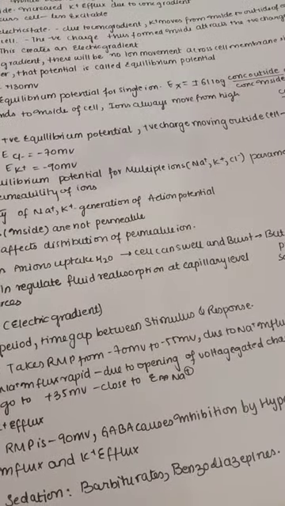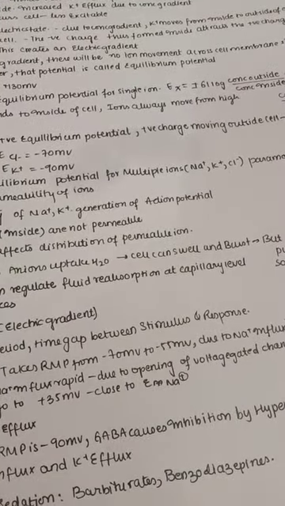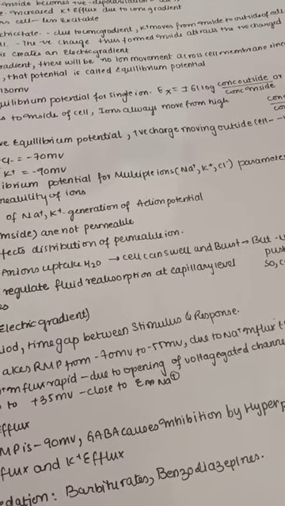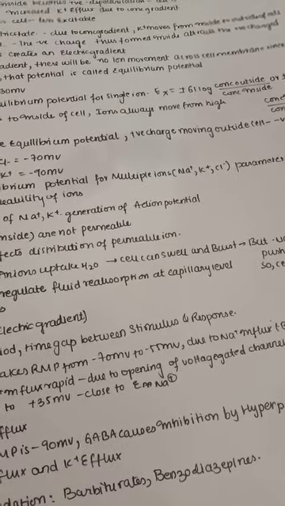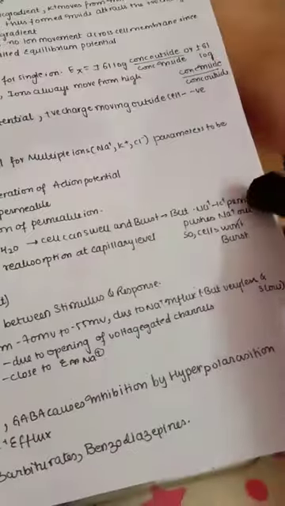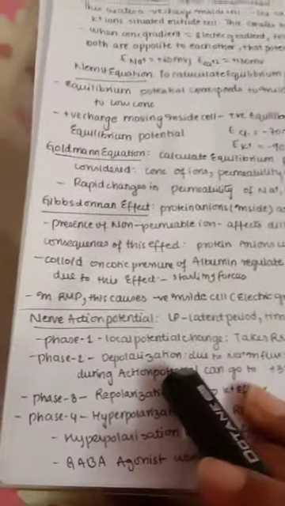Now for example, if sodium is stuck inside, a lot of water of course follows it, and if this continues, the cell bursts. So the sodium potassium ATPase, what is this? It takes out more: 3 sodium get out from the cell and only 2 potassium are kept inside. So it is taking out more positive ions towards the outside.